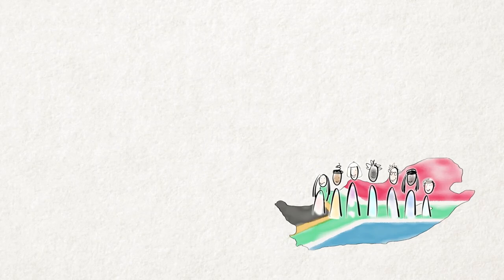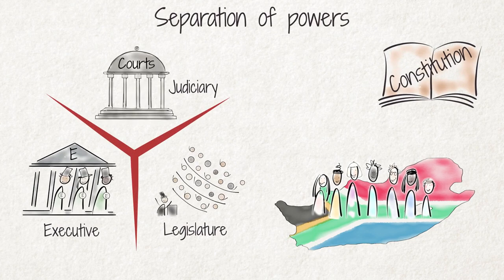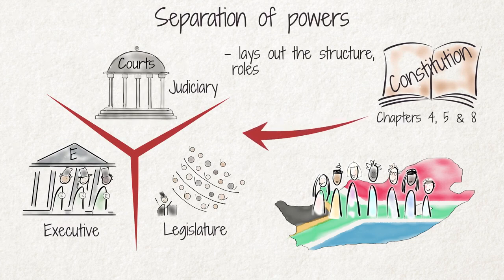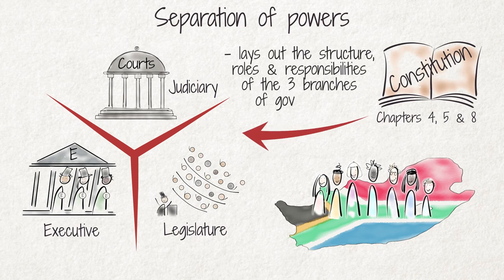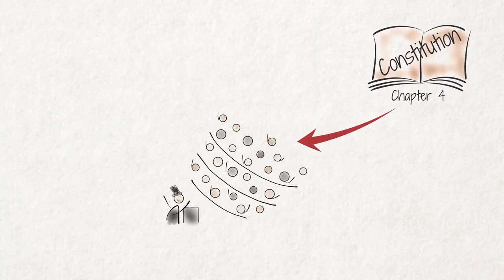In South Africa, the Constitution sets out the principle of the separation of powers. In Chapters 4, 5, and 8, it lays out the structure, roles, and responsibilities of the three branches of government. Chapter 4 of our Constitution establishes the legislative branch.